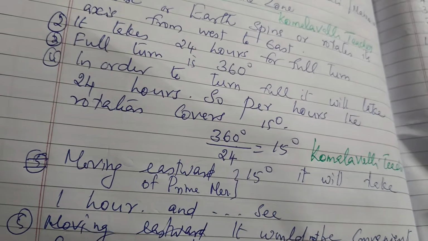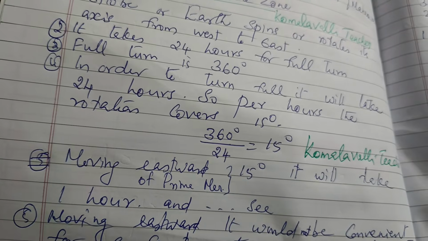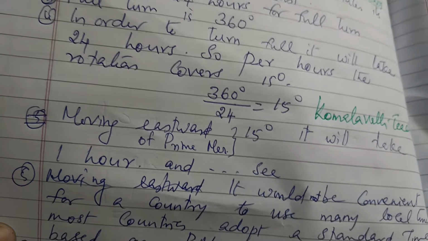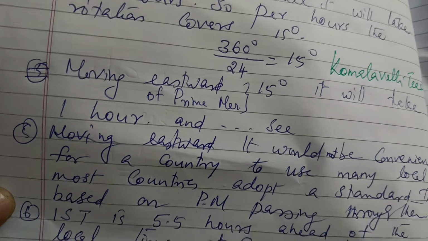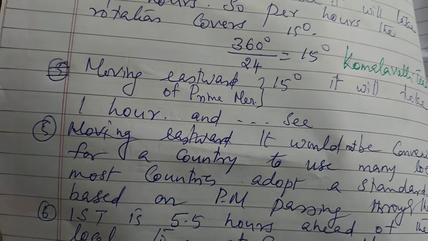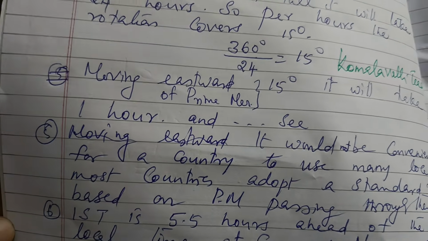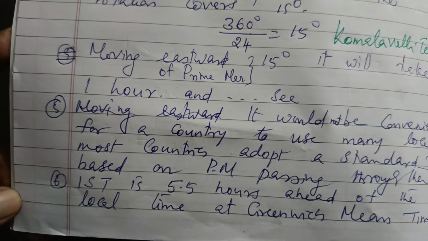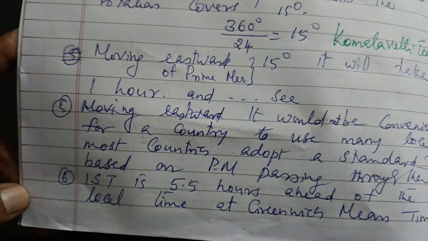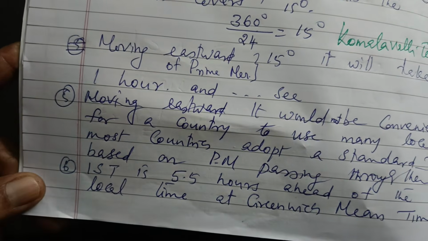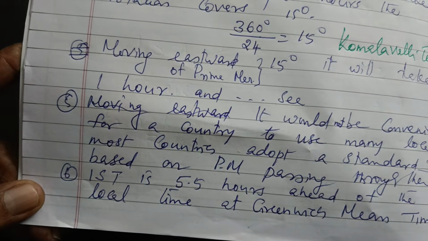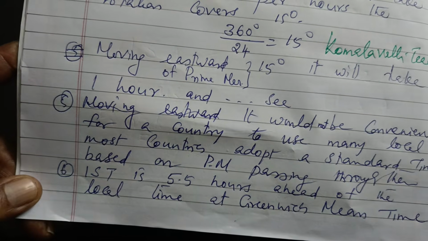360 divided by 24 is 15 degrees. Moving east, 1 hour will be added, and moving west, 1 hour will be deducted. It may not be convenient for a country to use many local times.